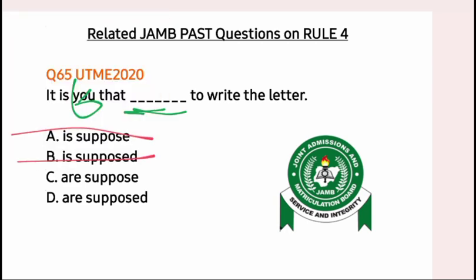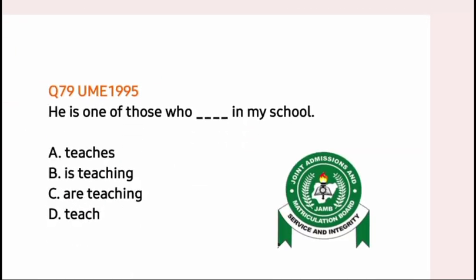We are left with options C and D. Now the verb suppose, because it's coming after the verb be, after the verb are, is going to be in the past participle, and that is supposed. That means option D is our correct option. It is you that are supposed to write the letter. Let's move to the next question.